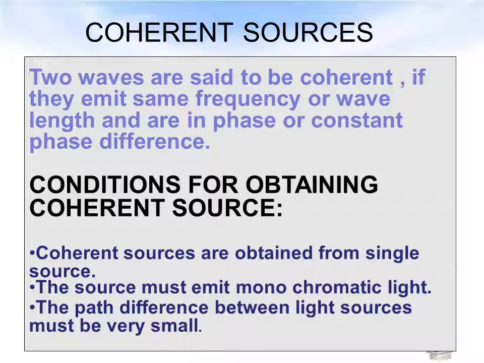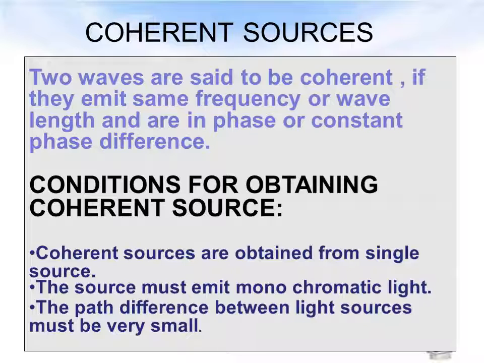There are two conditions for coherent sources. The first condition is both waves should have the same frequency or same wavelength. The second condition is both waves should be in phase, or both waves should have a constant phase difference. That type of waves are called coherent sources.